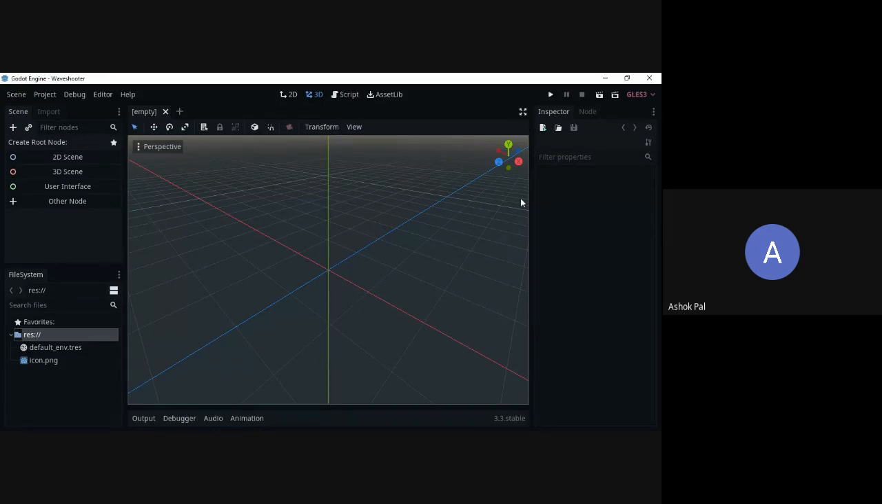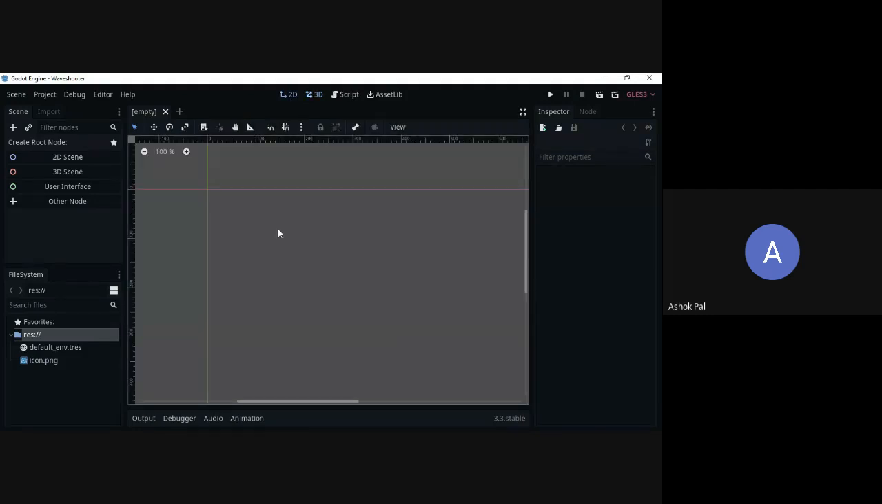For this session, we will be creating a 2D game. So I will switch to 2D. This is for 3D. By default, it starts with 3D, but today we will be doing 2D. So I will click on 2D. This is 2D.